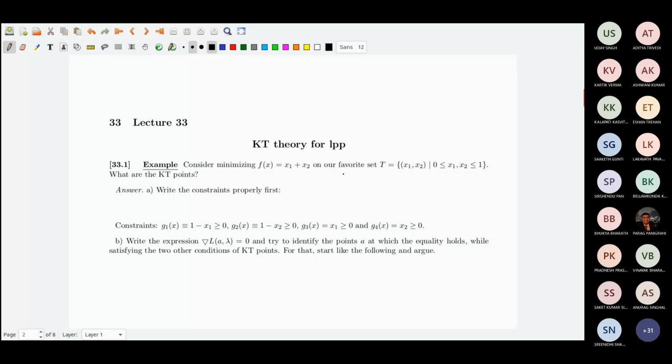So in particular, we want to talk about these things for linear programming problems. Today we will talk about that.